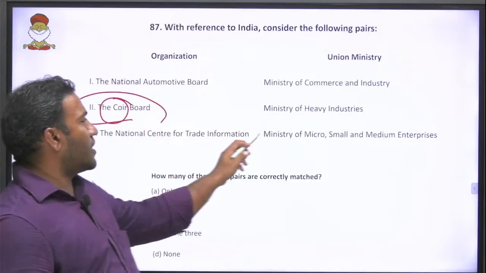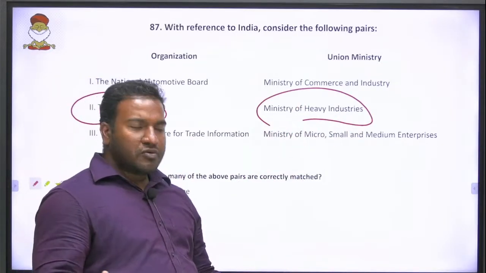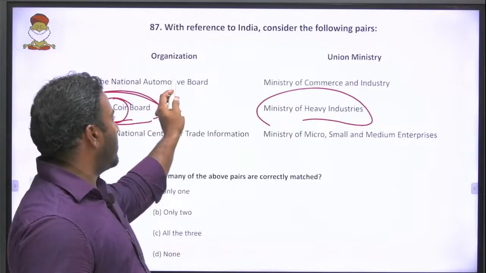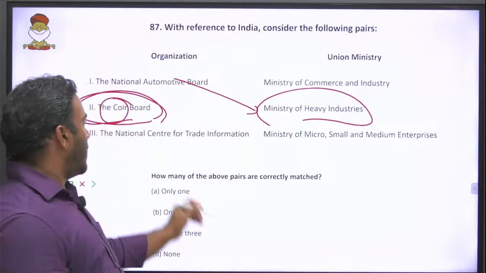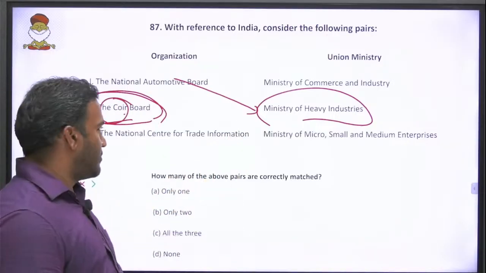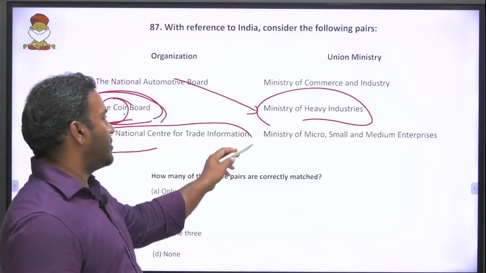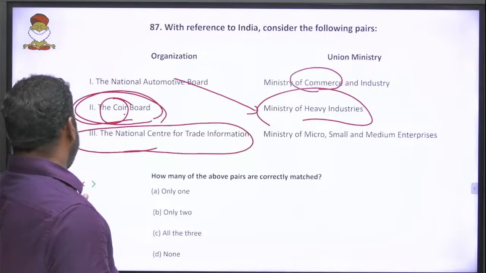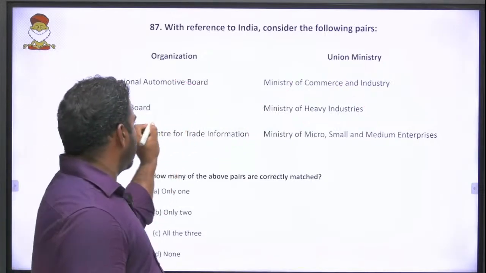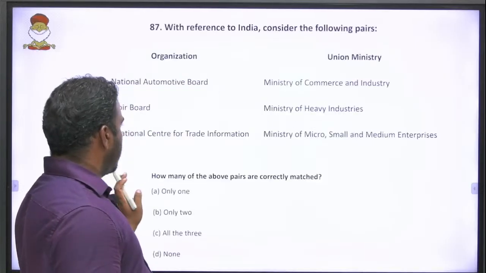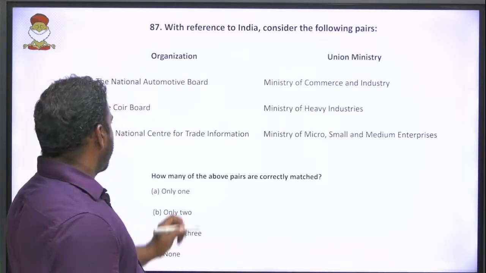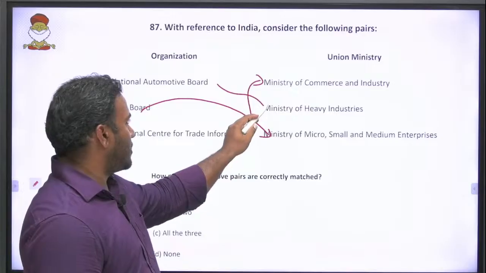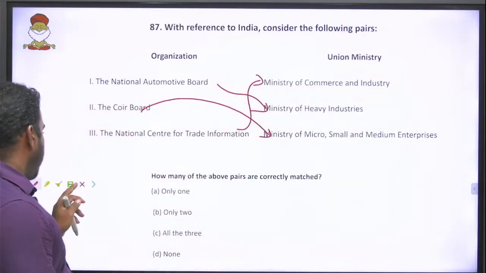So why will COIR come under heavy industries? How is COIR heavy? Why should cotton come under heavy industries? Mostly automobiles can come under heavy industries, and this COIR board might be something else. And the National Center for Trade Information: where is trade? Trade is in commerce. So that means the COIR board is associated with micro and small enterprises, and this is associated here and this with here. All three are interchanged, so none of them are correct.